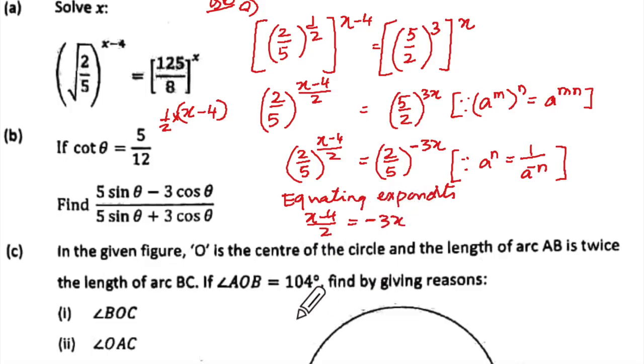Can you solve this on your own now? Come on, solve it on your own. We got 4 and 7.